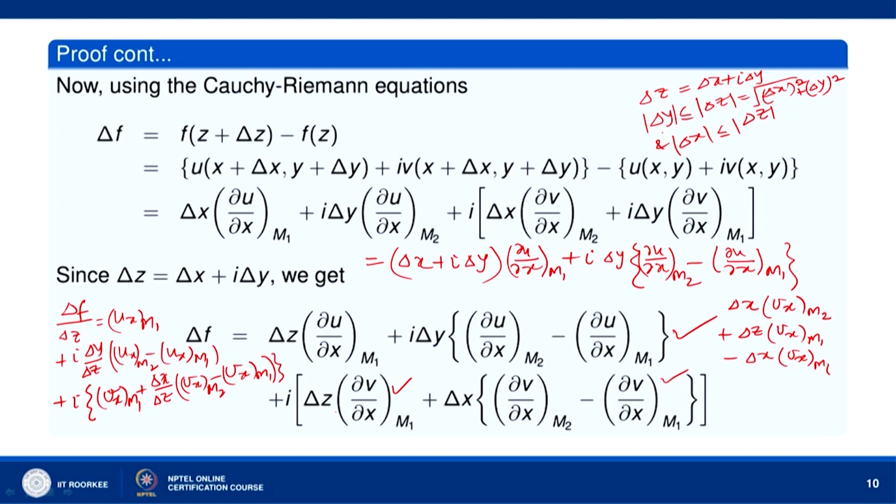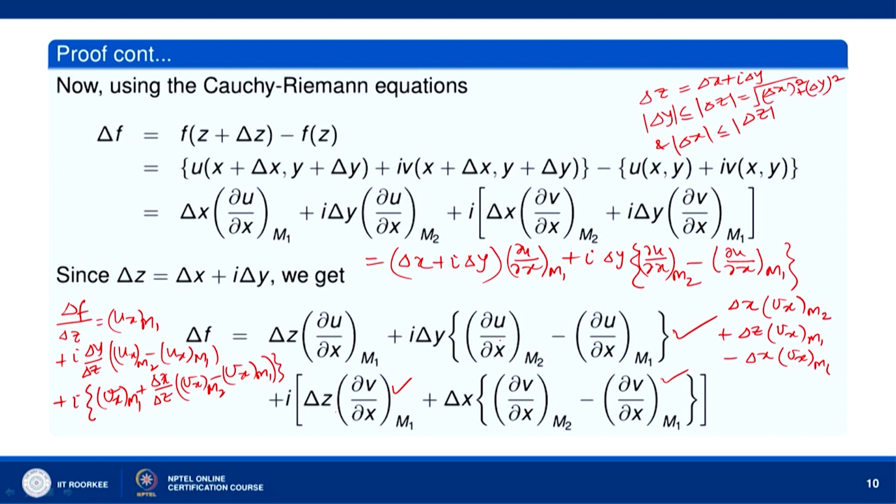Okay. So, what will happen? Mod of delta y over mod of delta z is less than or equal to 1. So, when we divide by delta z, okay, delta y over delta z is bounded by 1, and here delta x by delta z is bounded by 1, and when delta z goes to 0, the m1 and m2 points will tend to the point P.